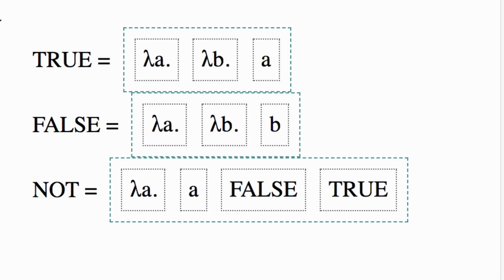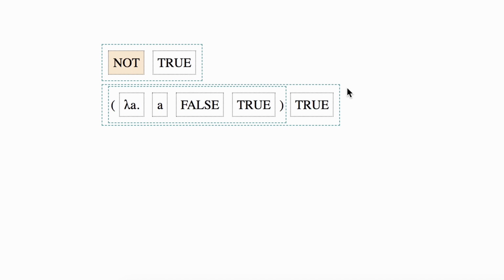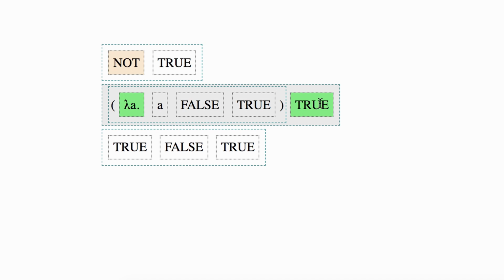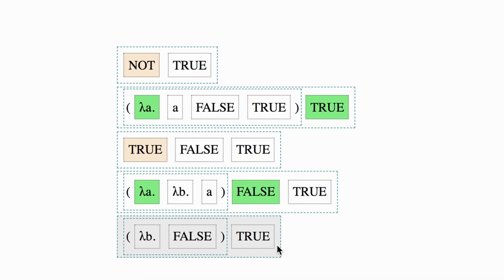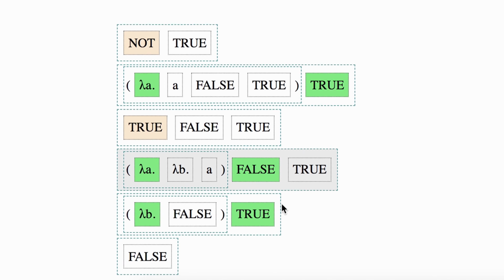For example, this is not. So, if we try to evaluate not true, the true gets consumed and takes the place of A. Now we just have three Booleans, which looks pretty weird, until we remember that they're really functions. In particular, we can interpret that first true as taking the other two Booleans in as parameters and returning the first one. And the result is false.